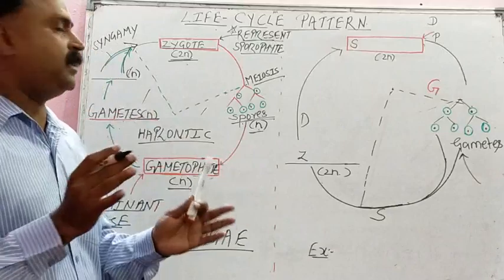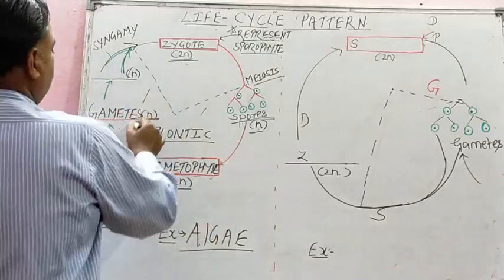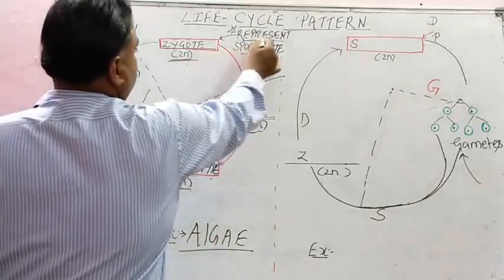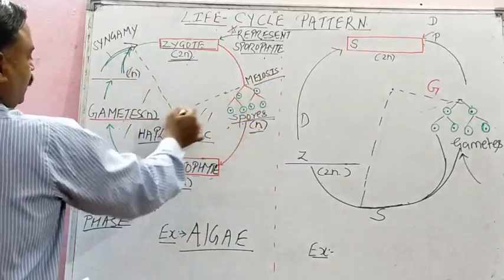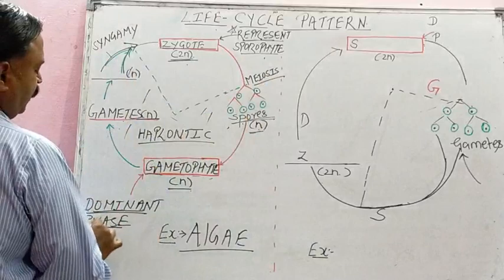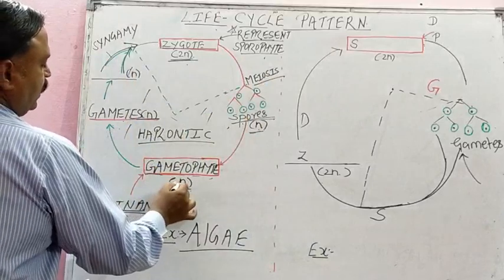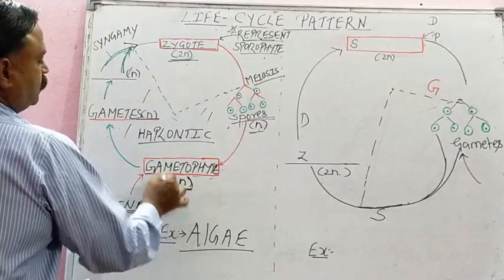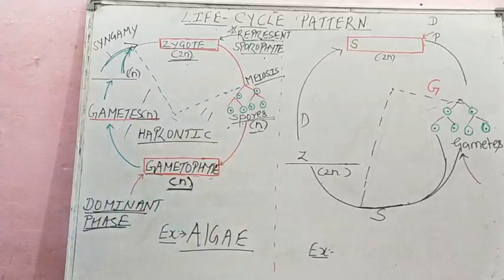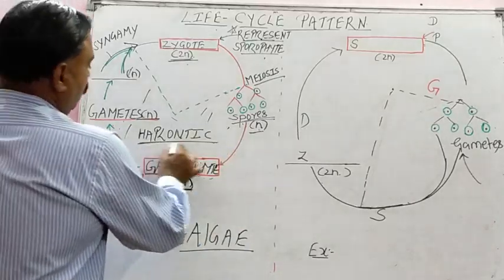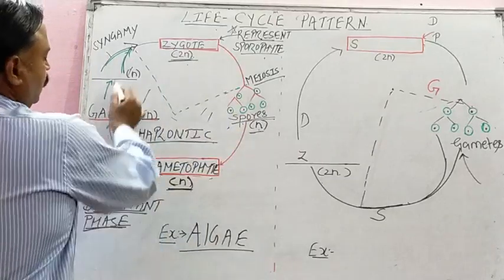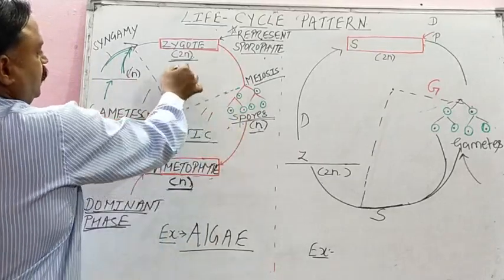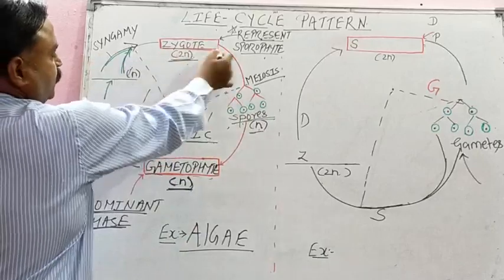It is not in detail. You only have to emphasize these two keywords. Zygote represents sporophyte and the gametophyte phase of the life cycle is the dominant phase. Gametophyte means N, isn't it? So it is called haplontic. You see this area where N is there, it is the dominant phase. Then this zygote, that is sporophyte.